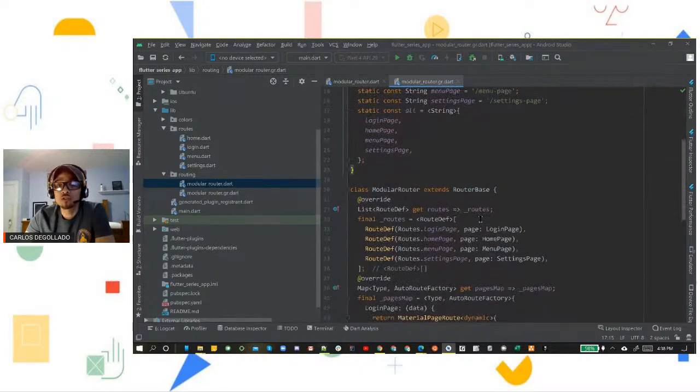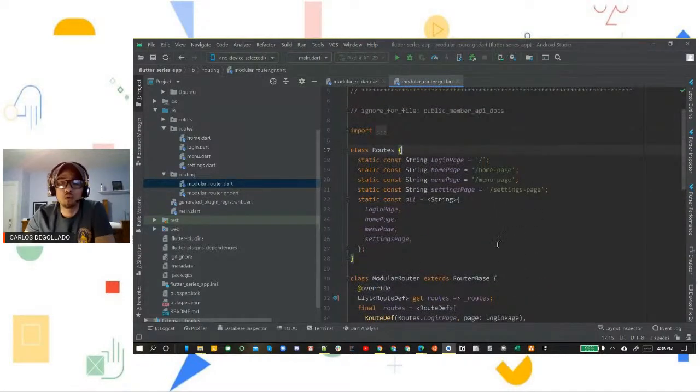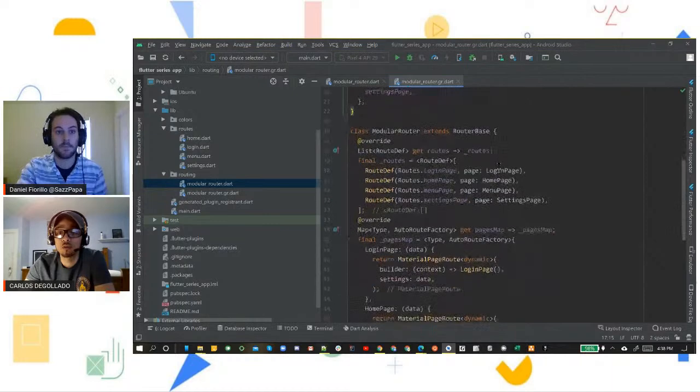This also has features to pass information from one route to another, like strings, words, numbers, and stuff that you may need. We're not going to go into that. That's another thing that you may want to look into. But for now, we're just going to go over the navigation aspect of the router, the auto route.